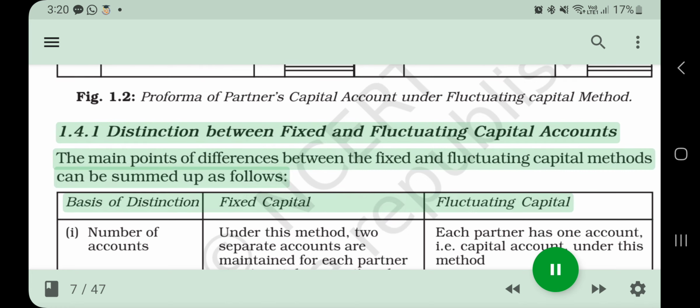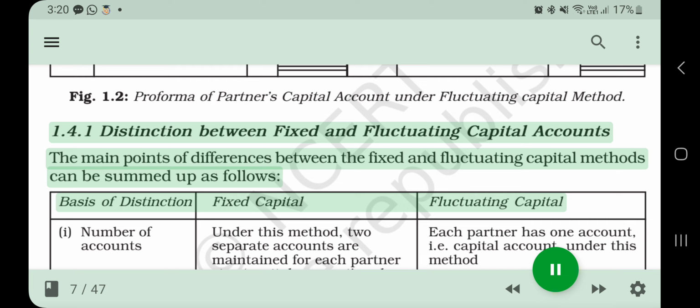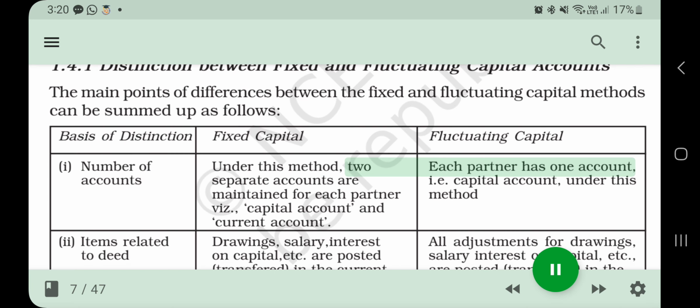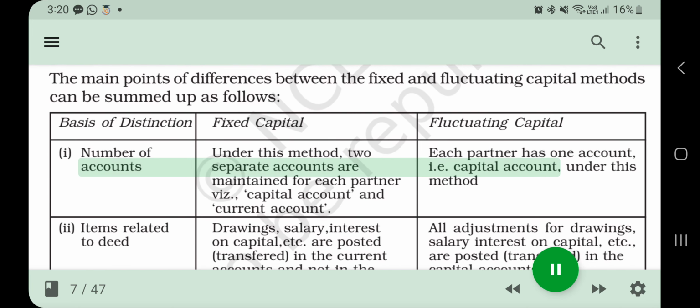1.4.1 Distinction between fixed and fluctuating capital accounts. The main points of difference between the fixed and fluctuating capital methods can be summed up as follows. Basis of distinction: fixed capital, fluctuating capital. Number of accounts maintained for each partner: under the fixed capital method, two separate accounts, i.e. capital account and current account; under the fluctuating capital method, each partner has one account.